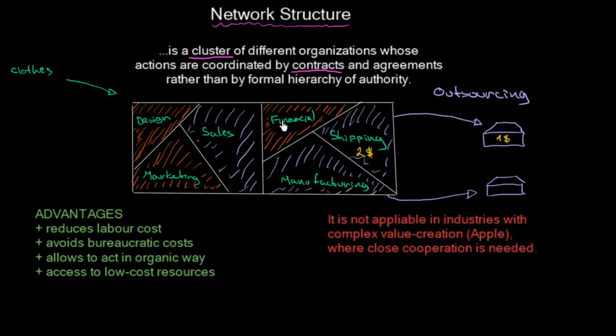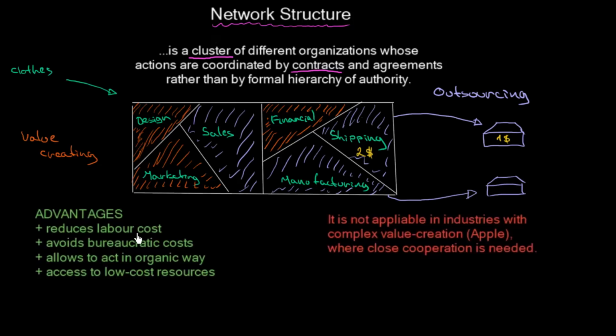What is kept within the company are the most crucial value creating functions. They are kept inside, in the core of our organization. But the rest, the ones that we can outsource, we do so because we can maybe save some of the costs.